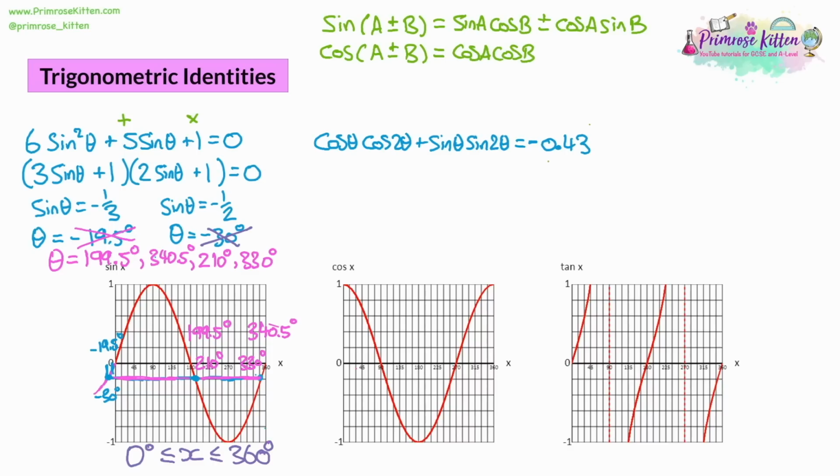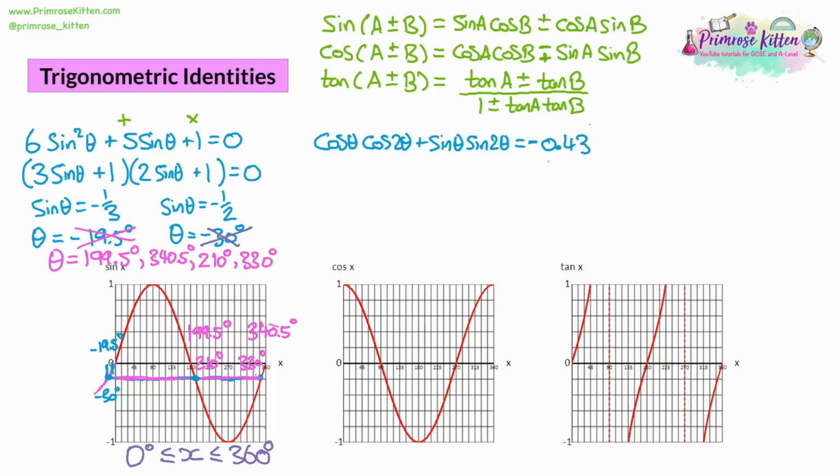Now, in our original, it's plus or minus, but here it's going to be minus or plus. So if this is a minus, we simplify it to a plus, and if this is a plus, we simplify it to a minus. On the other side, we've got sine A multiplied by sine B. There's also one for tan: tan of A plus or minus B is equal to tan A plus or minus tan B, all over 1 minus or plus tan A tan B.